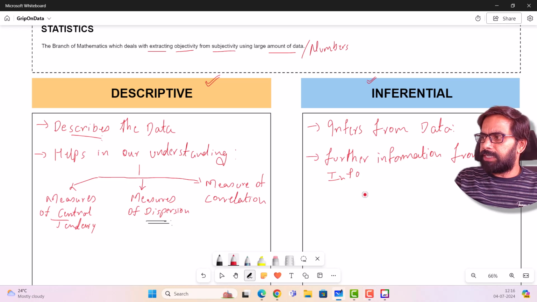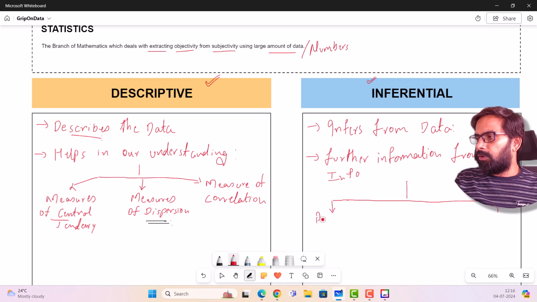I think we'll start with something slightly more fundamental, which is understanding of what do you mean by population and sample. We'll move on to something called estimation, and then comes in the most important portion, which is hypothesis testing.